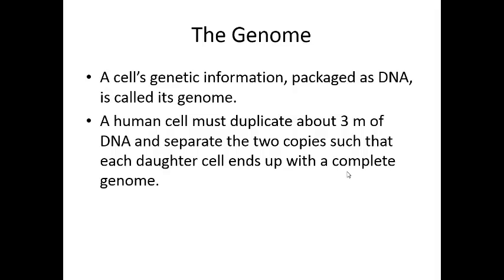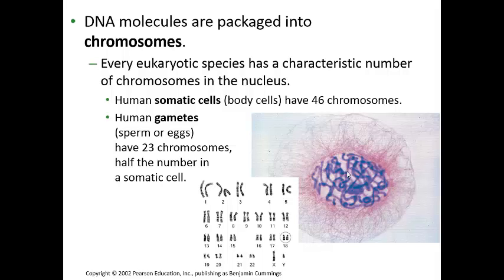Before a cell can divide, the entire genome needs to be copied. It needs to be copied so that each daughter cell gets a complete copy of that genome. Your entire genome is found within the nucleus of your cells. Within the nucleus, the DNA is packaged into structures called chromosomes. Every species has a unique number of chromosomes. Human body cells contain 46 chromosomes, where if you were to look at a body cell of, let's say, a chimpanzee, they have 48 chromosomes.